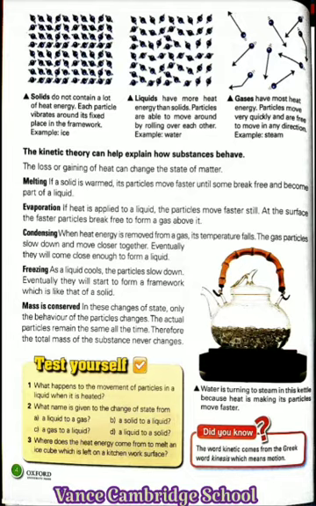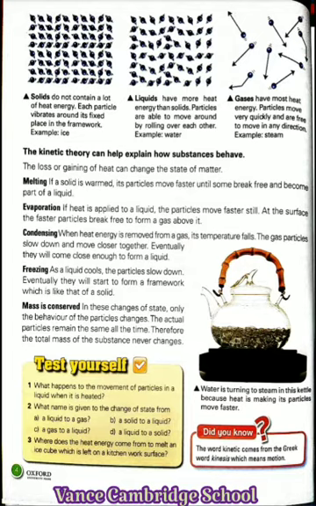When it starts melting or gets warm, its particles move faster until some break free and become part of a liquid. Melting changes matter from a solid to a liquid. It does this by giving it more energy.